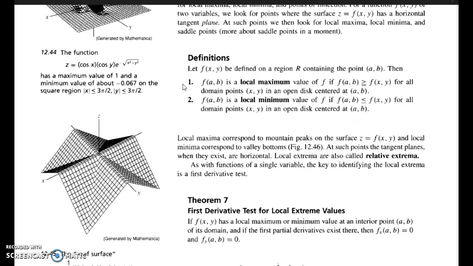And a local maximum is when f of AB is greater than or equal to f of xy in that disk.